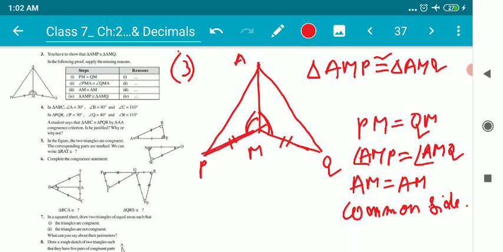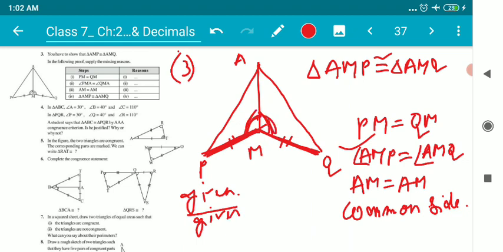We can say from where we know PM is equal to QM: it is given in the question that PM is equal to QM. Next, angle AMP is equal to angle AMQ. Why? Because it is also given in the question that both the angles are of equal measure.